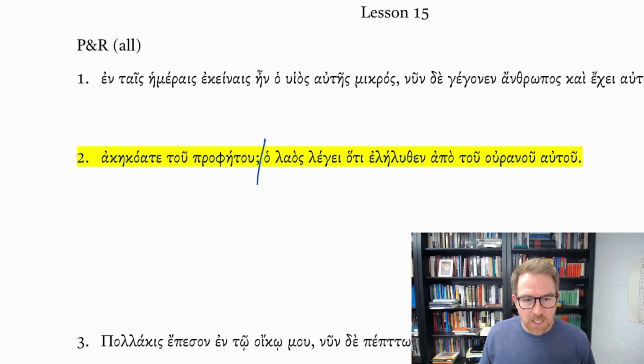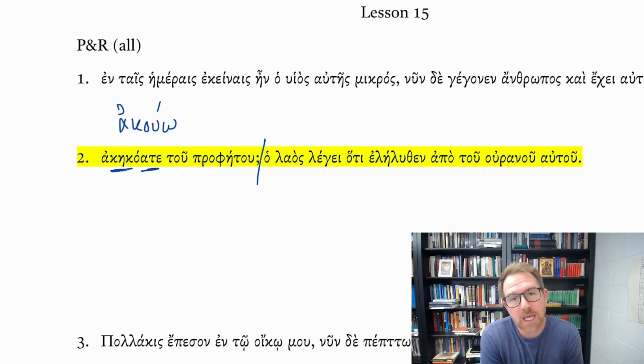Now this is an irregular perfect tense form from the verb akouō, I hear. You can tell this is perfect tense because you have a sort of reduplication, the ke ko, and this ate ending. You don't have your typical kappa that you would expect, ka, kas, ke, kamen, kate, kasi, but it's clear enough that there's been some reduplication.